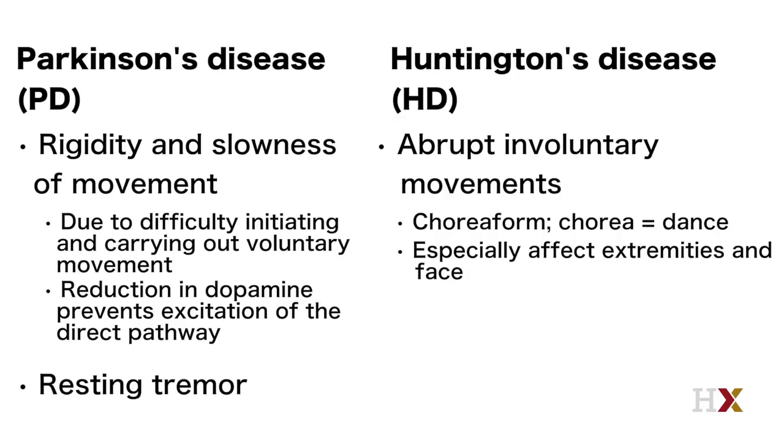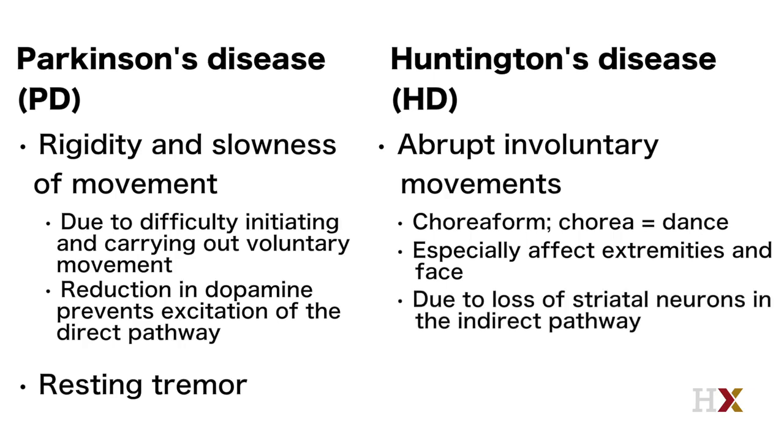However, the only striatal neurons lost in Huntington's disease are those involved in driving activity of the indirect pathway in the basal ganglia. Those involved in the direct pathway appear not to be affected. In opposition to Parkinson's disease, the balance of excitation and inhibition is tipped in favor of the excitatory neurons in the direct pathway. In the absence of normal inhibitory influence of the indirect pathway on thalamic neurons and their cortical targets, thalamic neurons may fire inappropriately and randomly, thus causing the motor cortex to execute motor programs that are involuntary.